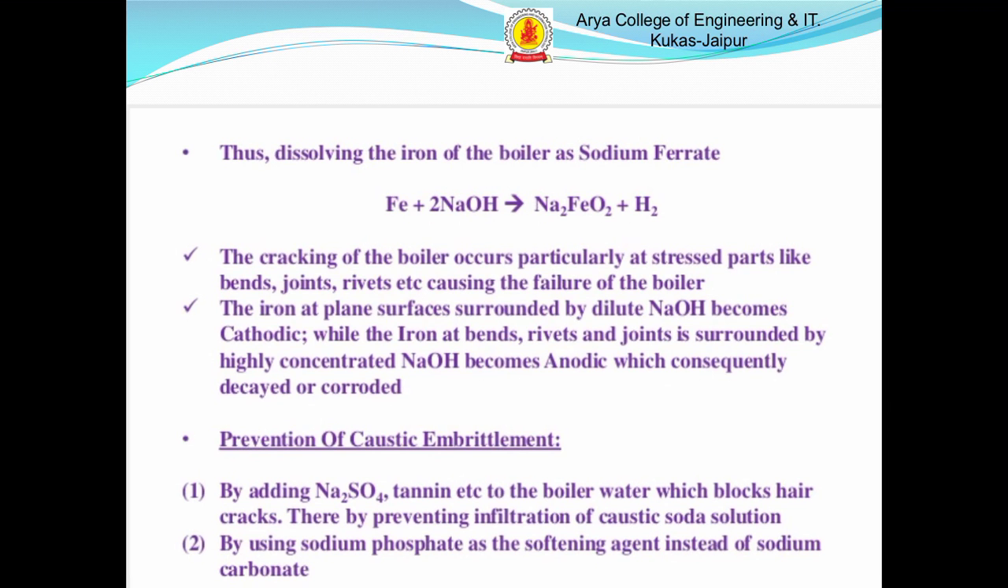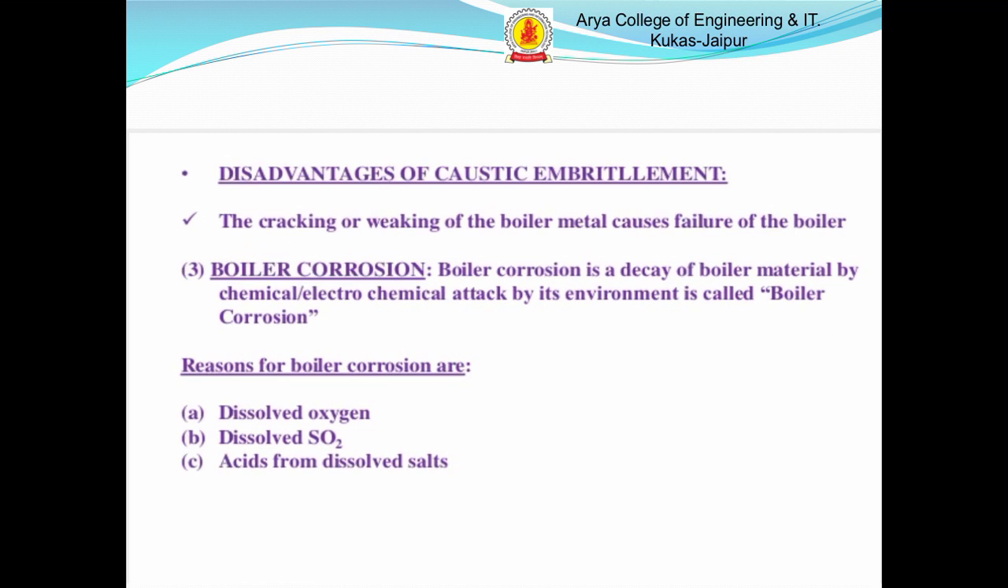Next, prevention of caustic embrittlement of boilers: by adding Na2SO4, tannin, etc. to the boiler water, which blocks the hair cracks. By using sodium phosphate as the softening agent instead of sodium carbonate. Sodium carbonate is a hardness causing substance. Disadvantage of caustic embrittlement: the cracking or weakening of the boiler metal causes failure of the boilers.